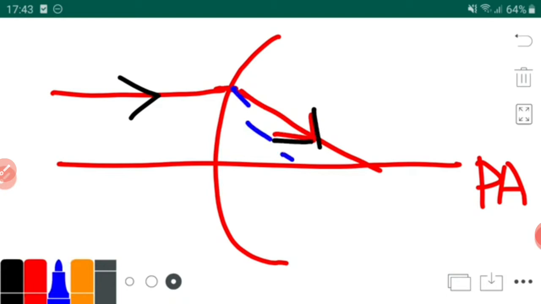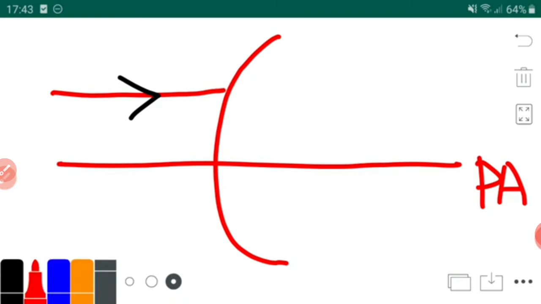Don't forget to draw these arrows. And then this is your normal. The blue rays are normal, and this is your center of curvature. We are talking about convex mirror, so you should remember what is f1, f2, c1 and c2, and where they are situated. I'll be showing that also. First I'll do it clearly and neatly. I'm so sorry for that. Now it is somewhat straight.